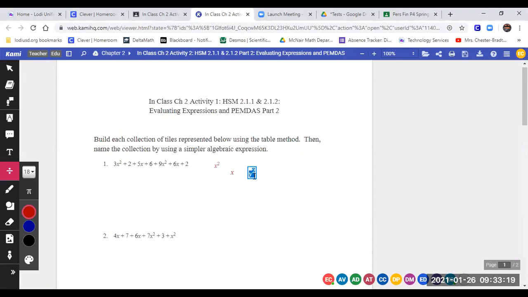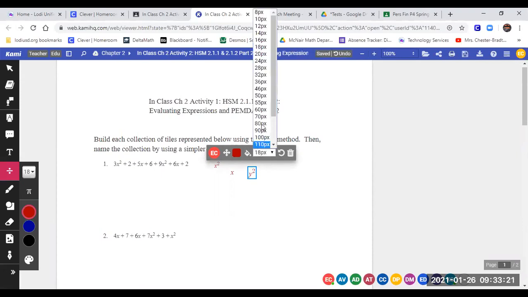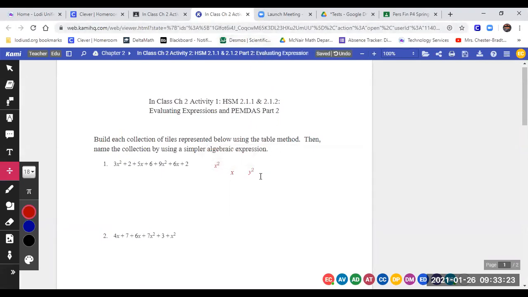Oops, that's too large. We want it at 14s. If you mess up and it's the wrong size, all you have to do is go back to it and change it to the right size, and it does it for you. You don't have to worry about highlighting or anything. It fixes it. Okay, what's our next column?